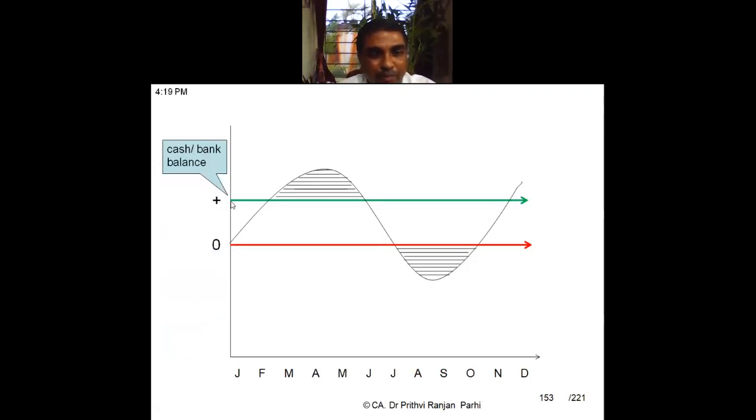This is the cash balance which is maintained. This should be the cash balance you can say. Okay. And this is the surplus cash. So the moment you are finding in this period, let us say from mid February to June end, you can say there will be excess cash flow because you are predicting that a lot of cash inflows will be there. After that, cash inflows will be reducing. After that, sometimes it is going below zero also. Okay, and this part you see, this part is the expected level of cash.